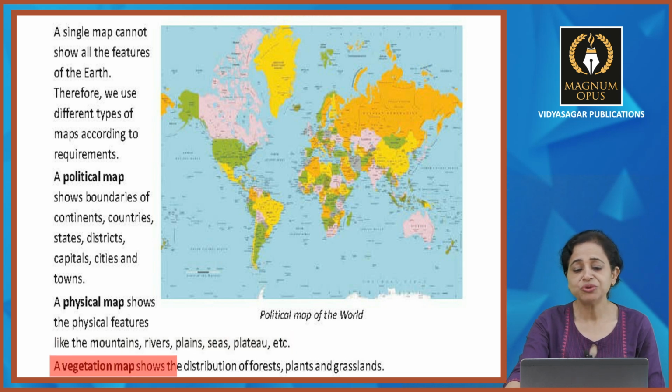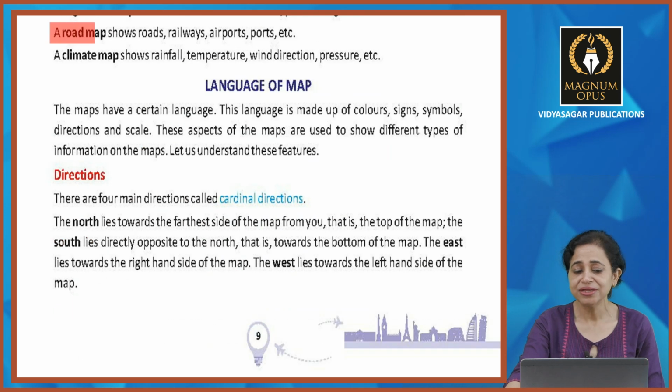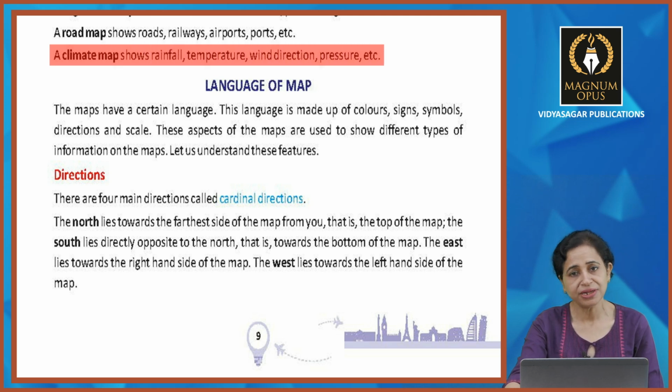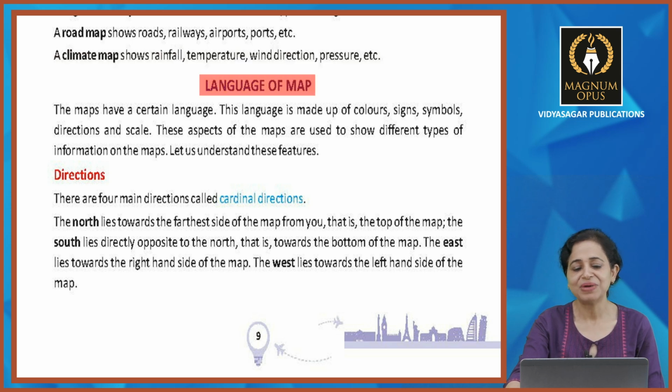A vegetation map shows the distribution of forests, plants and grasslands. Road map shows road, railways, airport, ports, etc. And climate map, this shows rainfall, temperature, wind direction, pressure, etc. So now we will read about language of map.